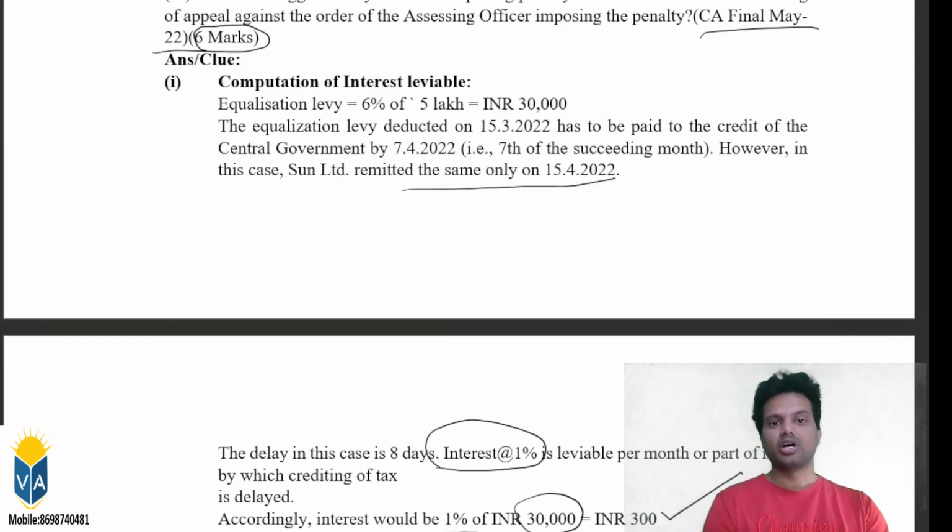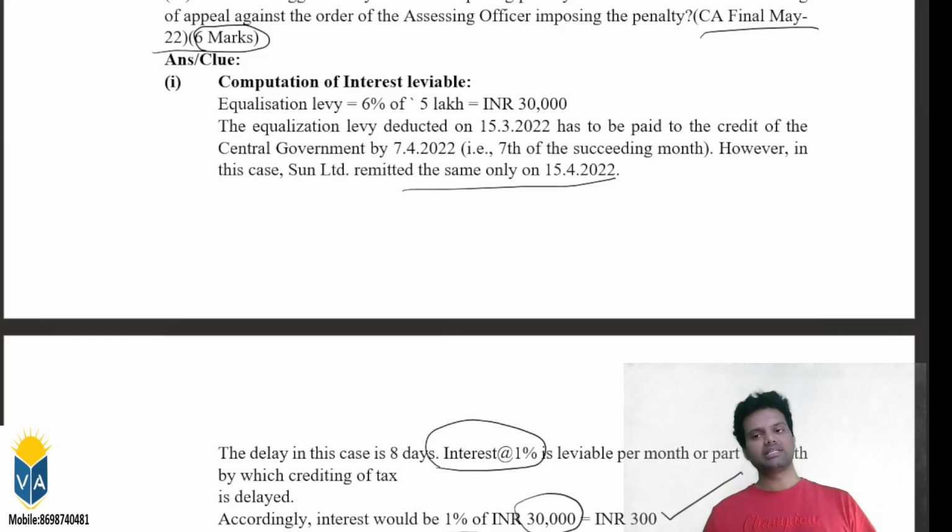Then question number two, what are the circumstances in which penalty cannot be levied? We just have seen if the SSE has shown a reasonable cause. For example, there is a fire broke at their corporate office. Records were fired. So in those cases, they need an additional time and they are not able to comply with these provisions. In those extreme cases, assessing officer doesn't levy any penalty. So that's the sufficient cause. That is question number two.